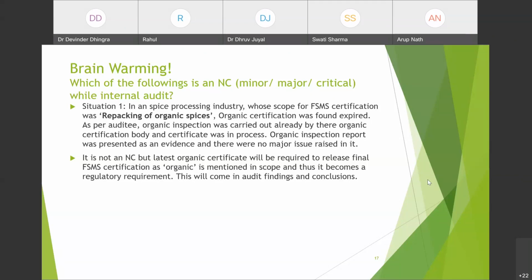My only question was: if an industry professional wants to get certification renewed, generally what is the timeline? Like 4 months before expiry, do they start taking action? It depends on the procedures of the certification body, but normally about 3 months before, they get a notification from the certification body that their inspection is due, and they have to plan for it. Okay, thank you. So the next example is